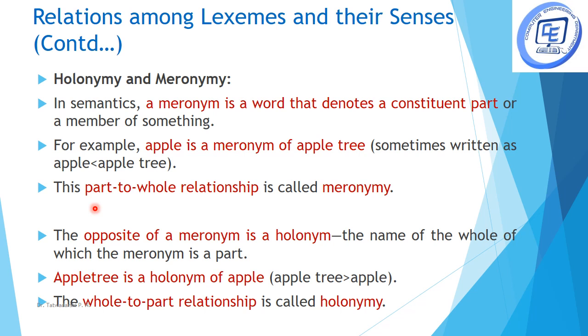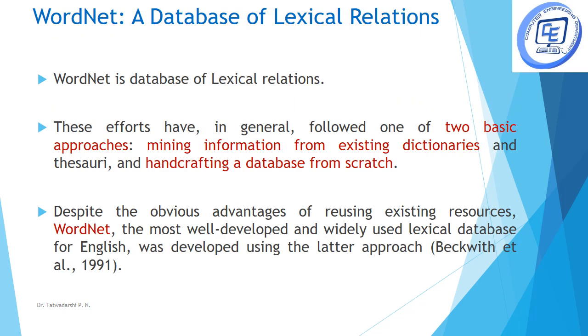The complete opposite of meronym is holonym. Holonym is a whole to part relationship. That is, apple tree is a holonym of apple. So these are the different types of relations that are there in the English language. Now, WordNet is a database of these kinds of relations that we saw.